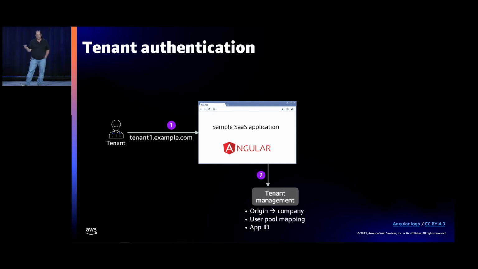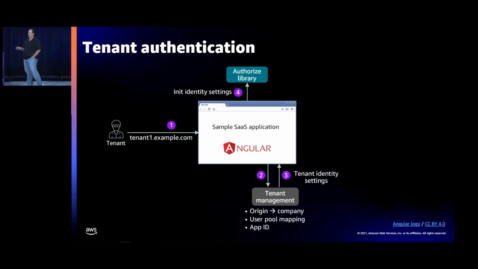So this is where we stuffed away in tenant management. I told you we stored some identity settings during that registration process. Here we map the origin of the incoming request to the company. Then we figure out, oh, you're tenant 1, and you're using this user pool, you're using this particular app ID, and now we have the data we need to authenticate you. So that data comes back, and you'll see in our little tooling here in our SaaS app, just to make this a little simpler for you, we use this little library to store off those settings so that it can just be referenced easily.